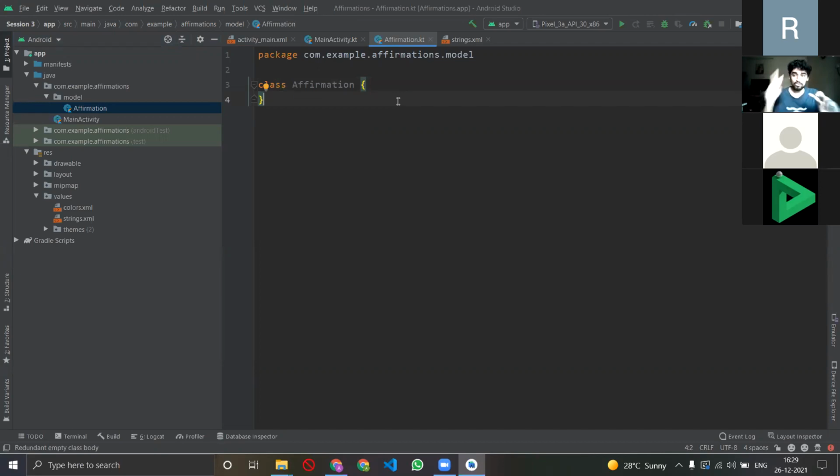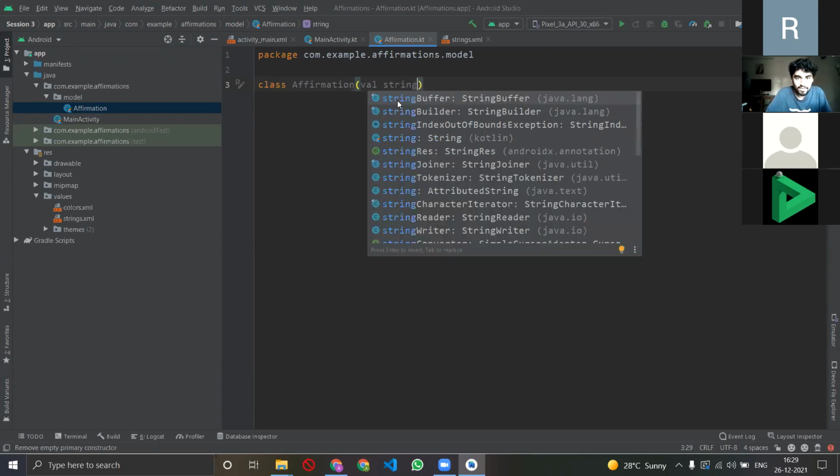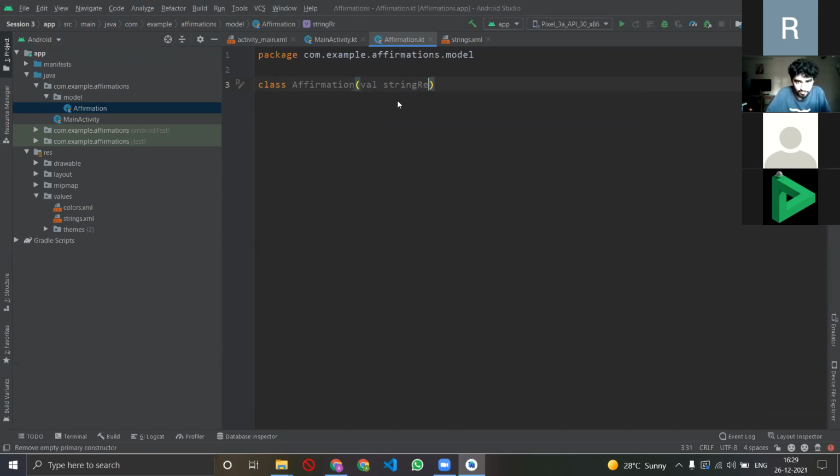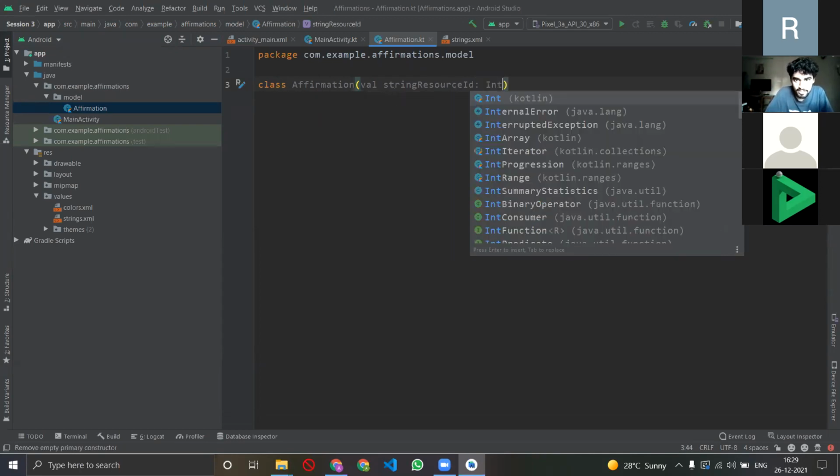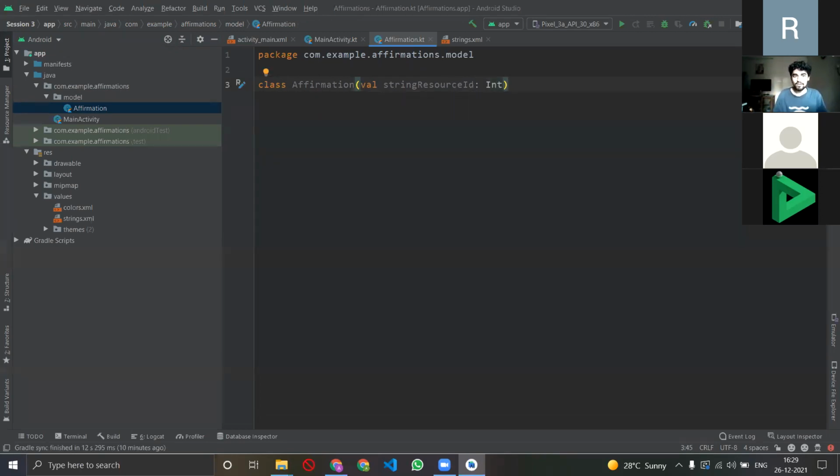Now, as I said, I want two things. What is that I want? I want text and I want images, right? So I'll have to tell Android Studio that, okay, there are two things that I want. So what I'll do is that I'll just simply declare a variable here called string resource ID, which is an integer, right?